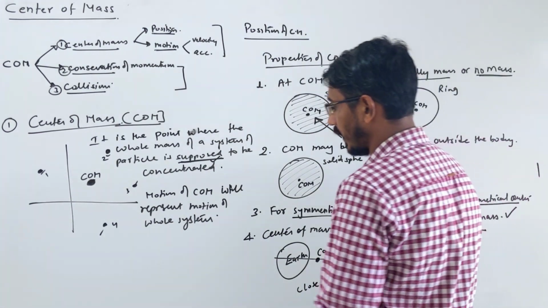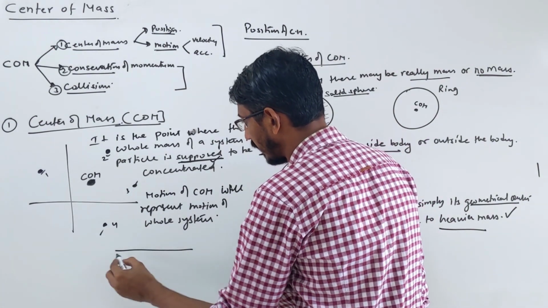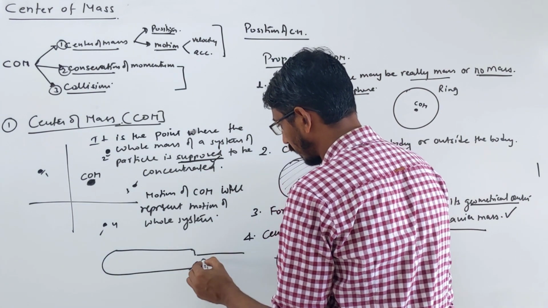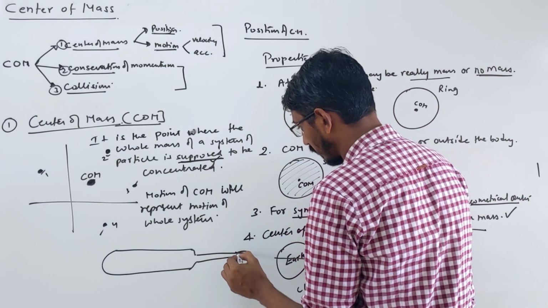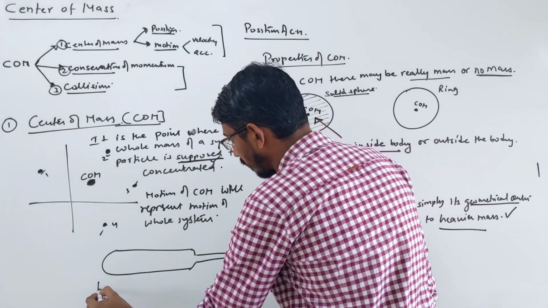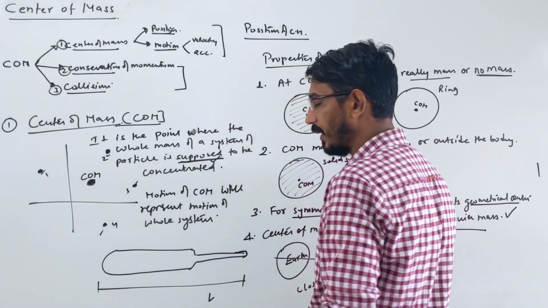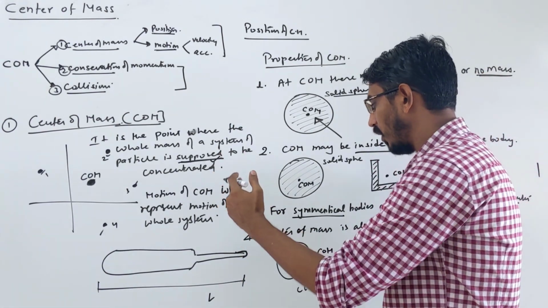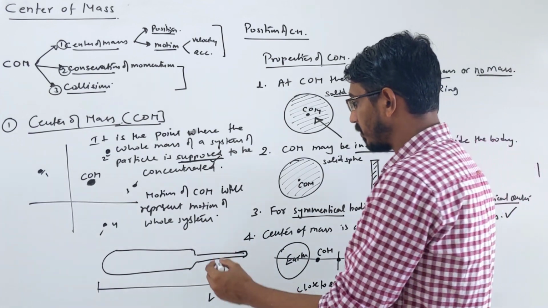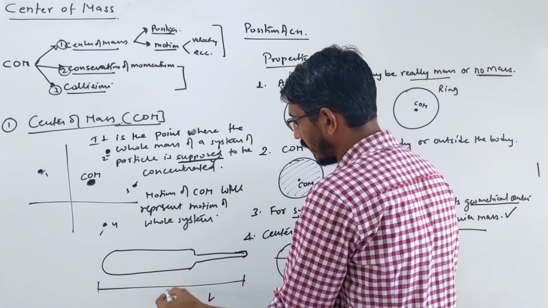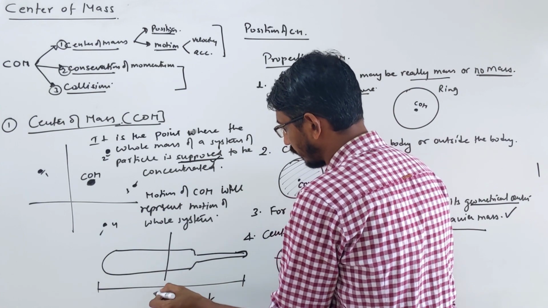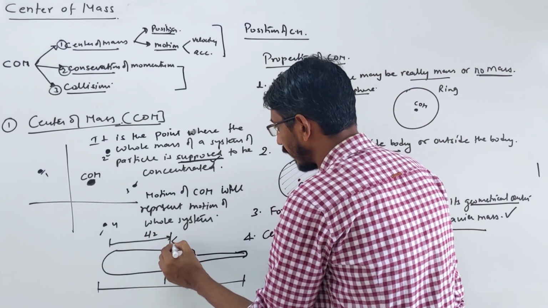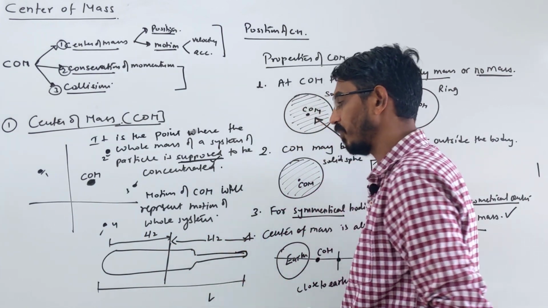One question was asked this way: a cricket bat problem. They said this is a cricket bat, and suppose its length is L. They said this bat is cut exactly into two pieces of equal length. Suppose we cut exactly in the middle, say this is the middle point, lengthwise, exactly half length, into two pieces.